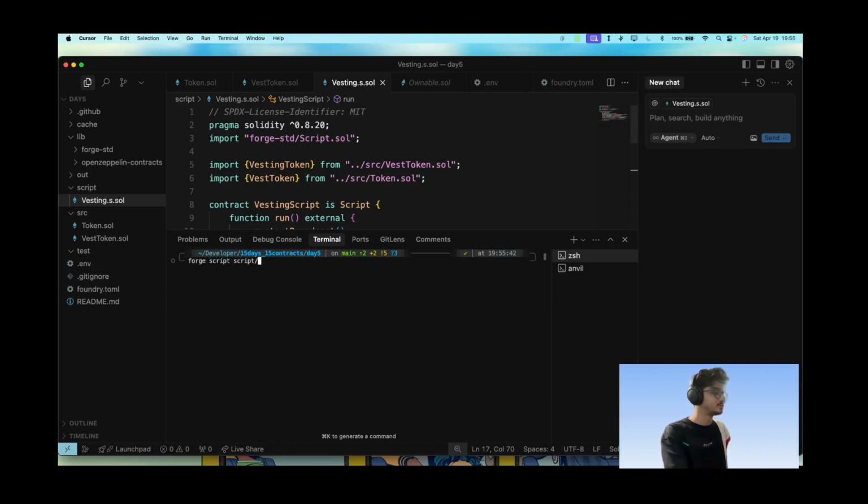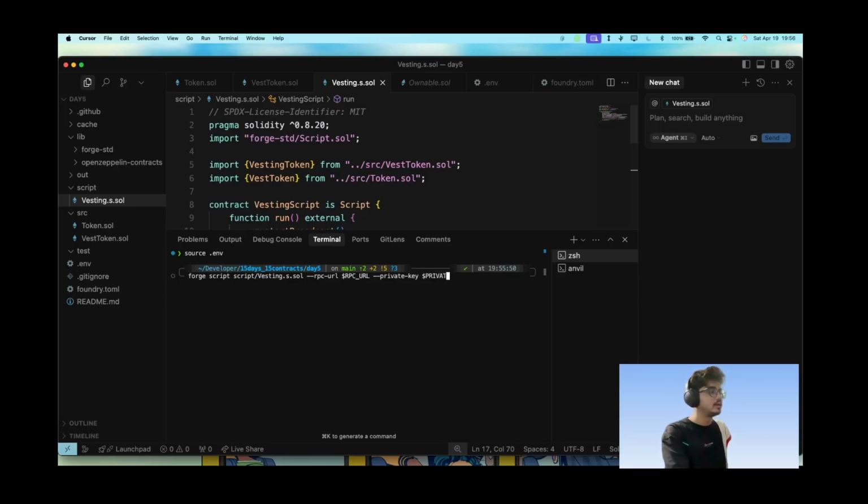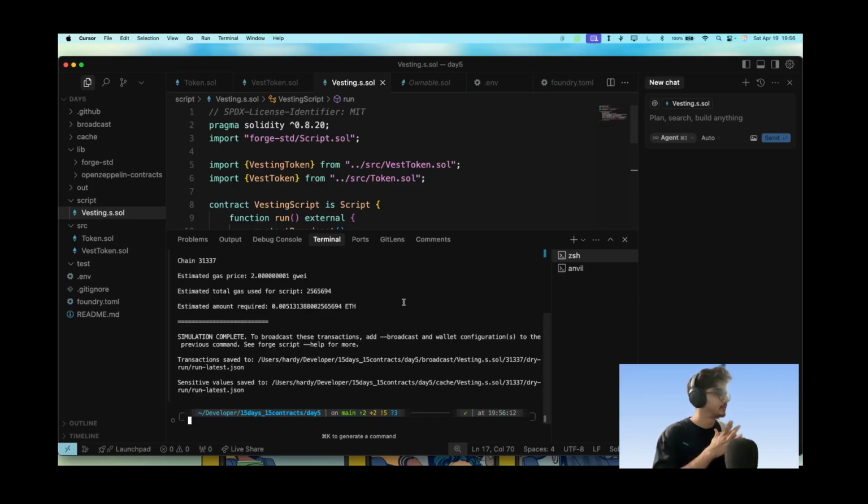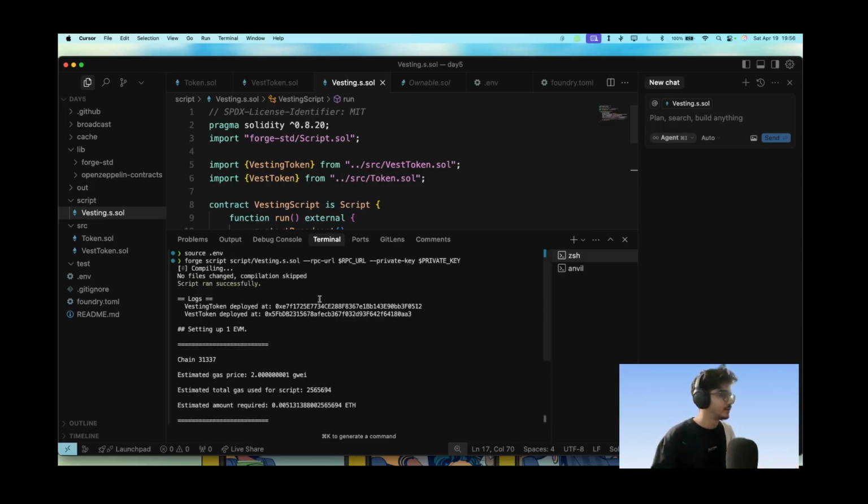So forge script vesting.sol. Let's load the env first, and let's go for forge script script/vesting.sol --rpc-url $RPC_URL --private-key $PRIVATE_KEY. I hope we are familiar with these commands, and that's what we get here. So the contract is deployed here, Vest token is deployed here.